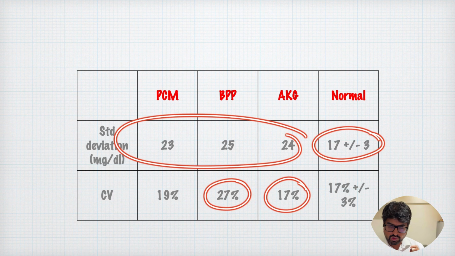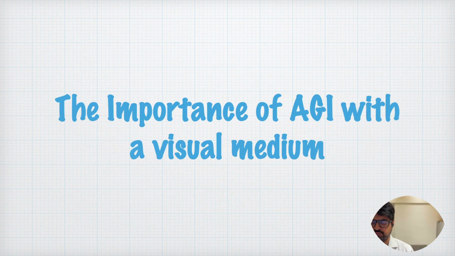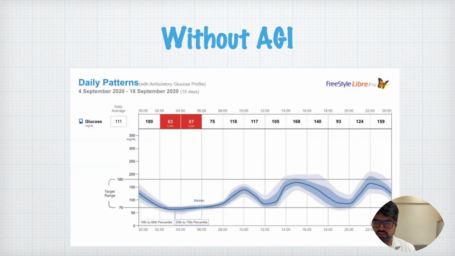Now, to tell you how Acarbose actually reduces glycemic variability, I am going to show you just one example, and that example is very, very clear to show you how profound AGI is in terms of reduction of glycemic variability. Just one example to give you. We had this patient, right? As you can see the dates here. It's an old case, right? So September 2022, 4th September to 18th September 2020, right? This is the CGM profile.